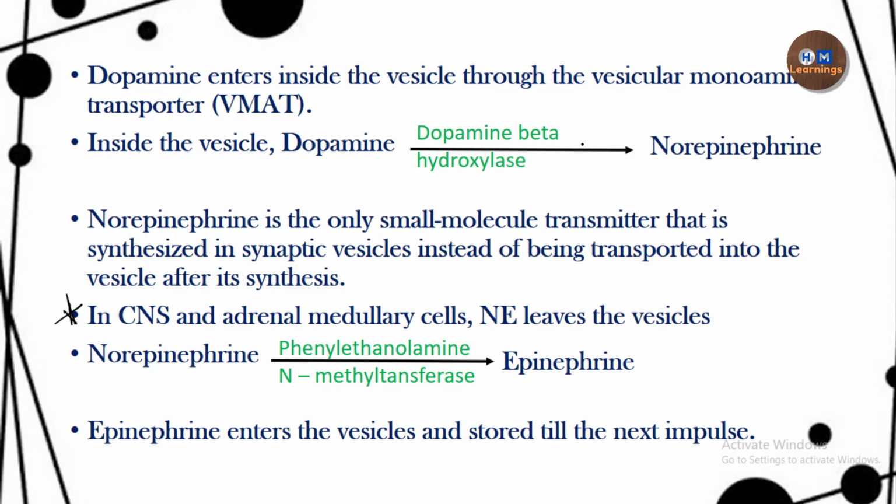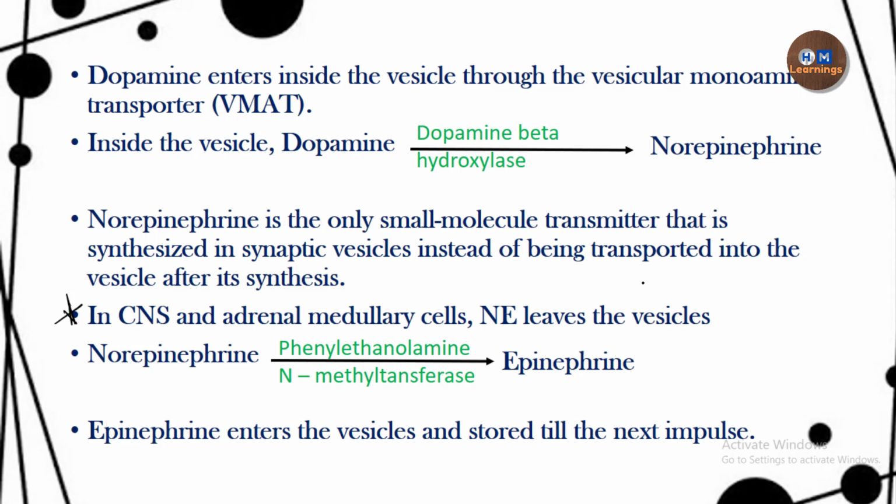They don't secrete epinephrine because they lack the enzyme which converts norepinephrine into epinephrine, and that enzyme is phenylethanolamine N-methyltransferase. So norepinephrine is synthesized, it will leave the vesicle, be converted into epinephrine by this enzyme, and then this epinephrine will enter the vesicle again.